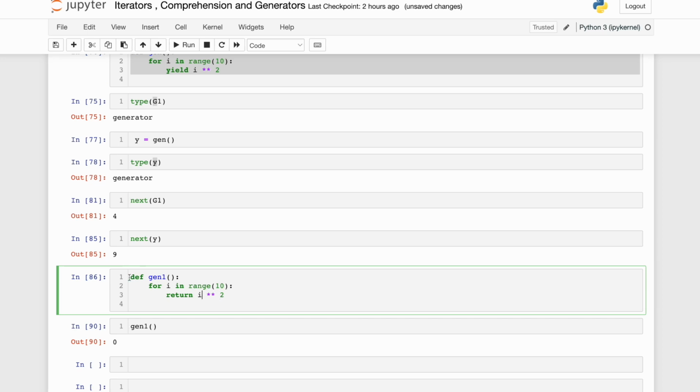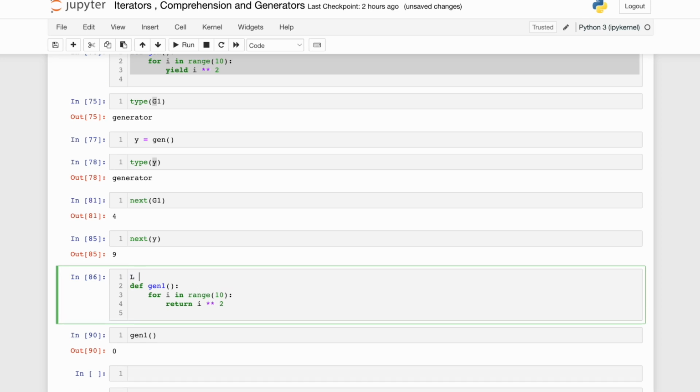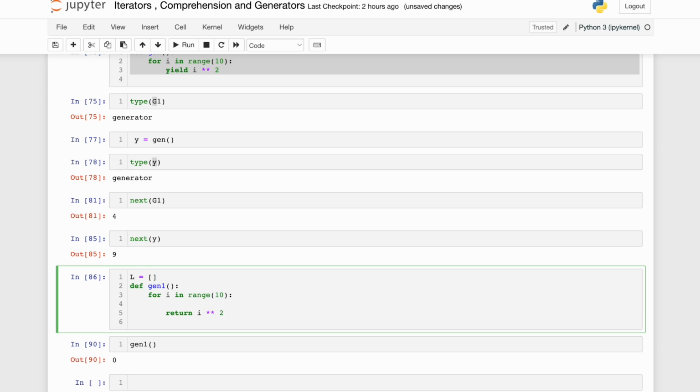I could have done, just to make it a little more similar, l.append i, and return.